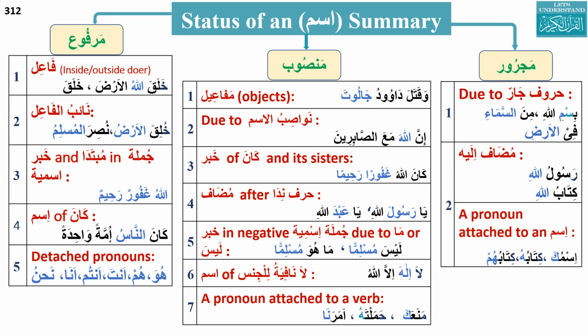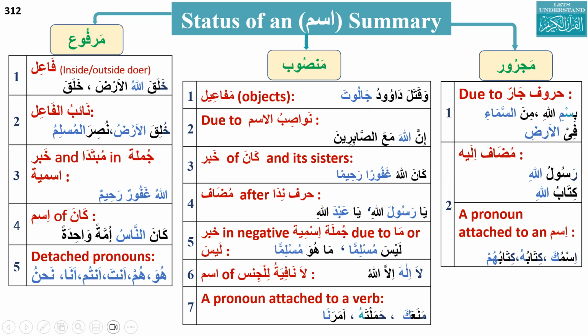La followed by a noun, la nafiyatul jins, a light common noun, and mansub. There is absolutely no that. So in this case, the status of the noun will be nasab. And a pronoun attached to a verb. This is very important. A pronoun attached to a verb. In the next section, we will see a pronoun attached to an ism. But when the pronoun attaches to a verb, it will become nasab.